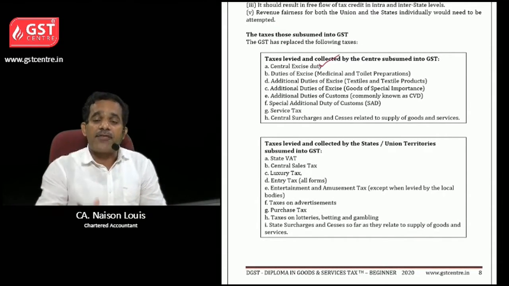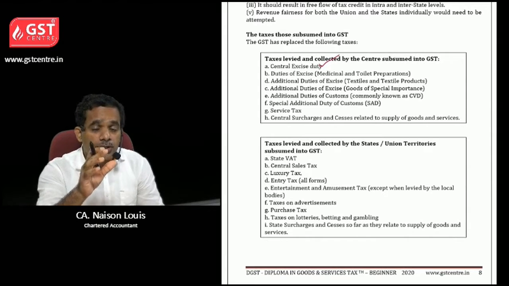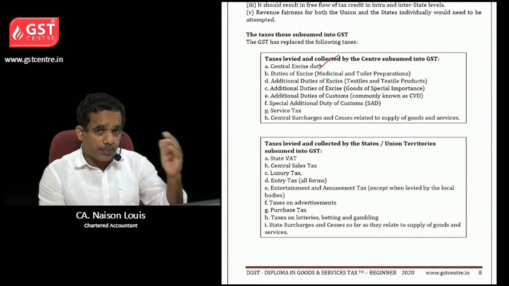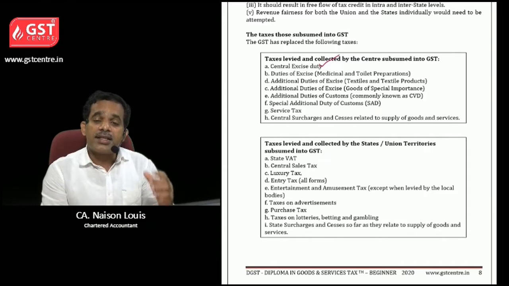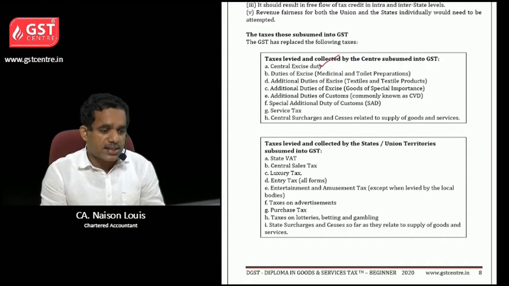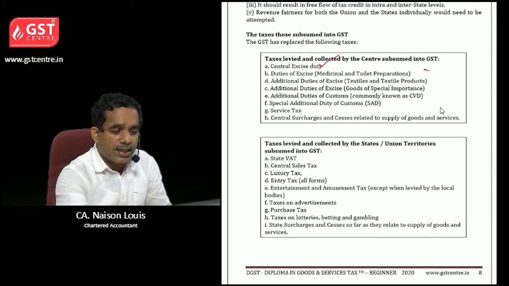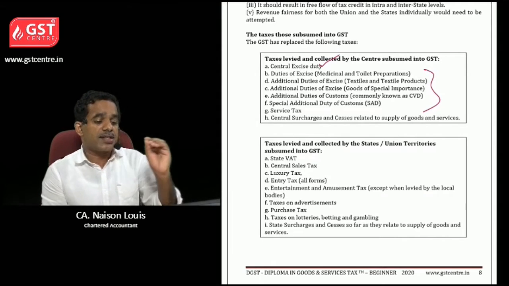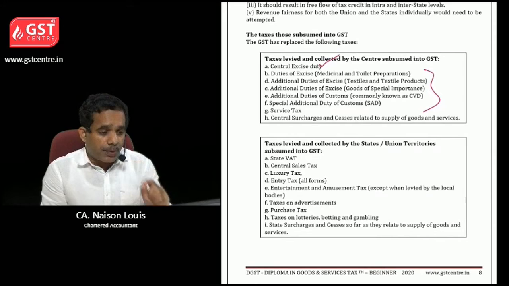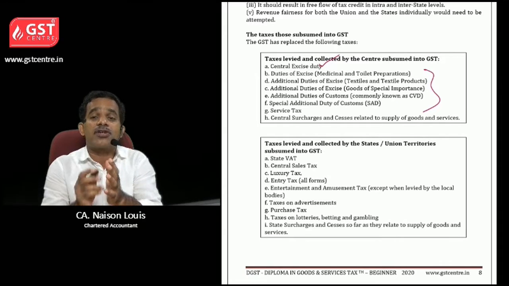So it was earlier levied on manufacturing the goods. Okay, manufacturers were paying this duty, and this tax was subsumed into GST, as well as all these additional duties, that is medicinal and toilet preparations duties of excise, textiles and textile products additional duties of excise, then goods of special importance additional duties of excise, commonly known as CVD, additional duties of customs.